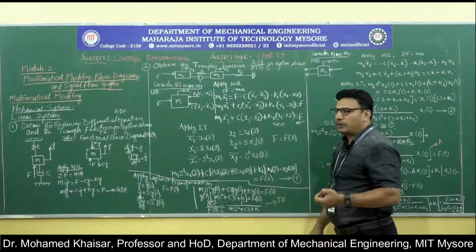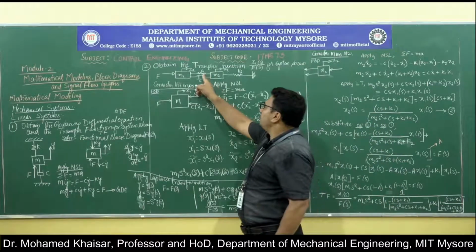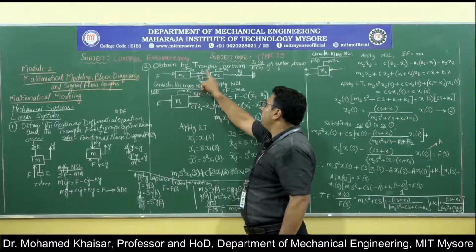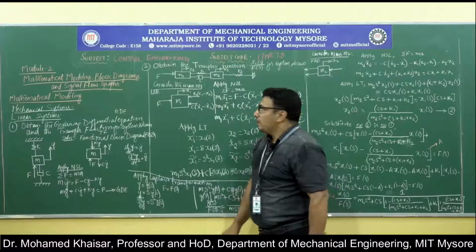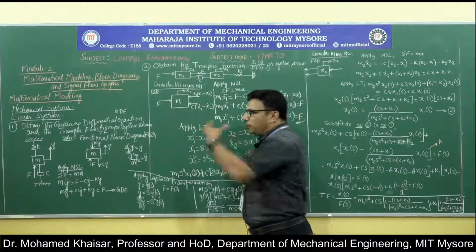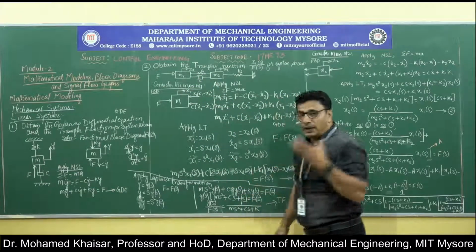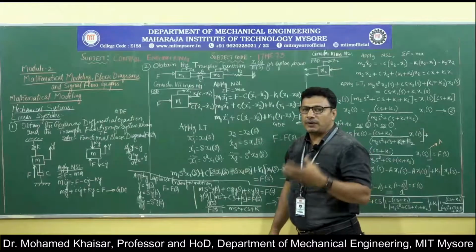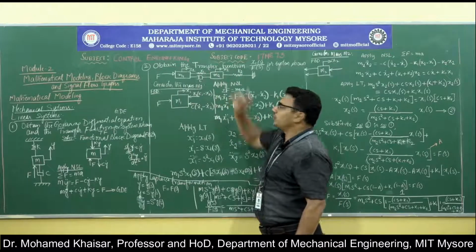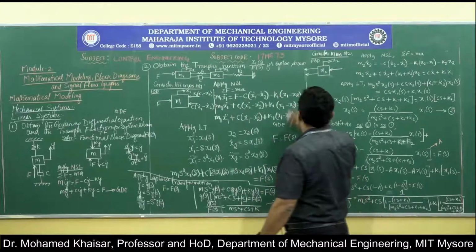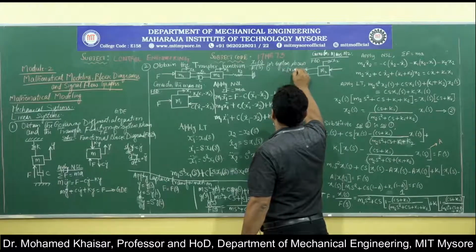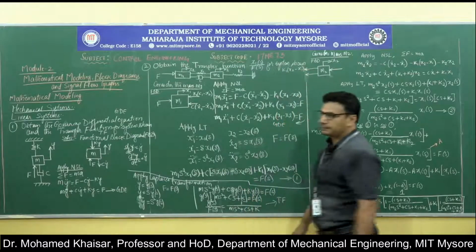How much resisting force is it going to apply? It will try to pull back the mass M2 by a force K1 into x2. But since it is connected to M1 also, M1 will try to push it forward, because of which the effective resisting force offered by the spring with the stiffness K1 will be K1 into (x2 minus x1). So that is what we will be writing here, K1 into (x2 minus x1).